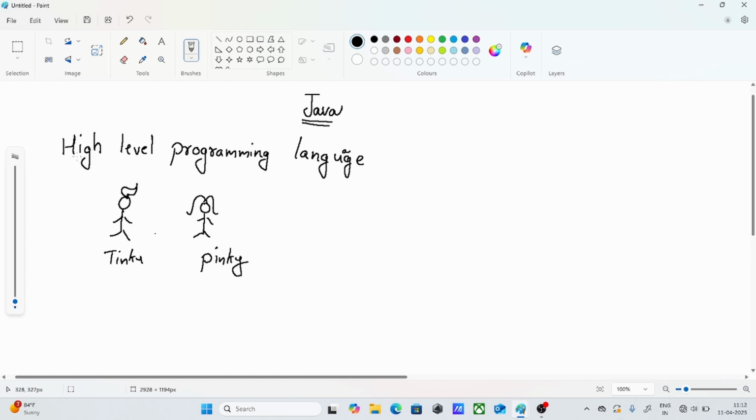Tinku knows the English language, and Pinky also knows the English language. Generally, language is used to communicate with each other. One fine day, Tinku tries to propose to Pinky. How is he going to propose? He will write one letter, or think everything first. Once everything is done, he is going to call her, and later he is going to propose to her.